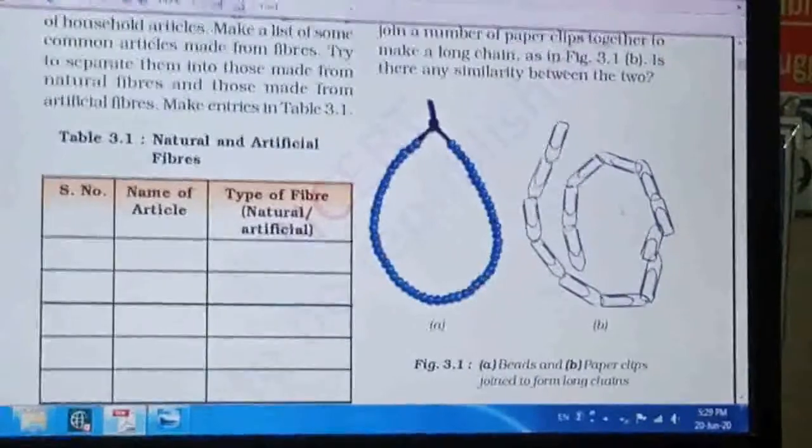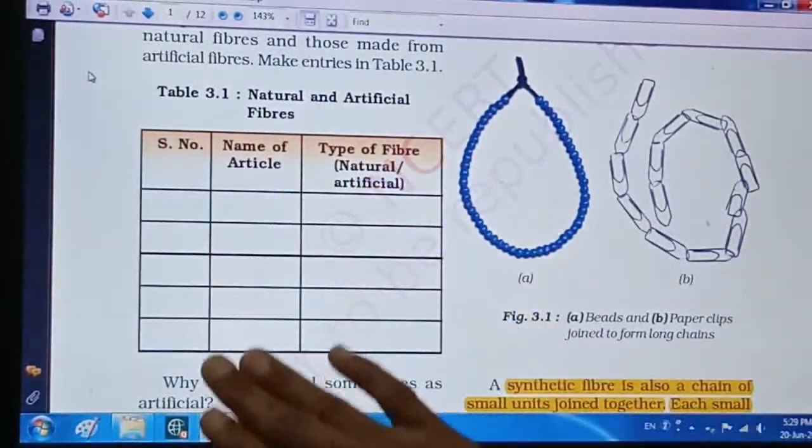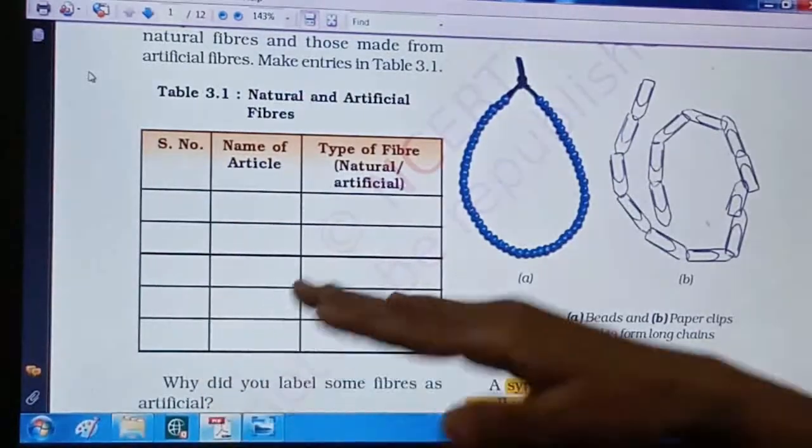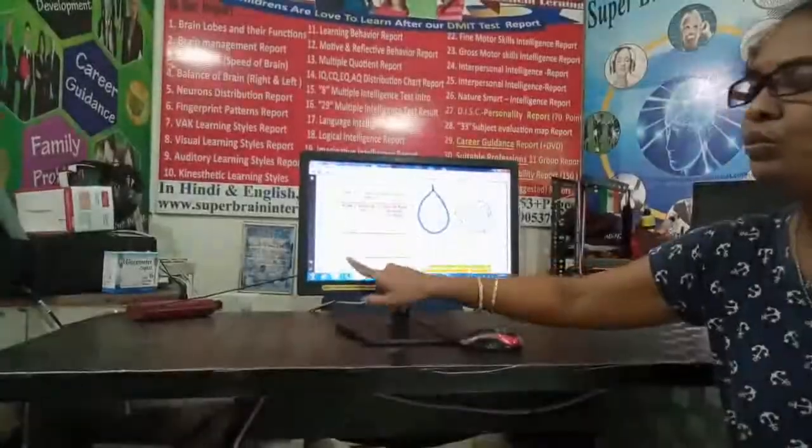What you have to do is write down the articles which are in your house. Now you are at home, so write near about 10 different articles present in your house, and try to identify whether each article is made up of a natural fiber or an artificial fiber.